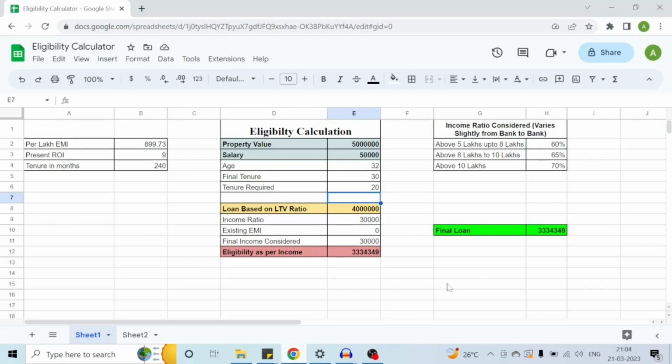This is how the loan eligibility calculation happens across banks, be it SBI, HDFC, Kotak or ICICI. The only thing is the income ratio which is considered will vary slightly. It will be more or less on similar lines, and the income which is considered, that is the salary or the business income or the rental income or the pension income, that component may vary and the final loan eligibility can vary to some extent. So this is just an approximation to give you an idea how the loan eligibility calculation happens and how much will be the maximum loan amount.